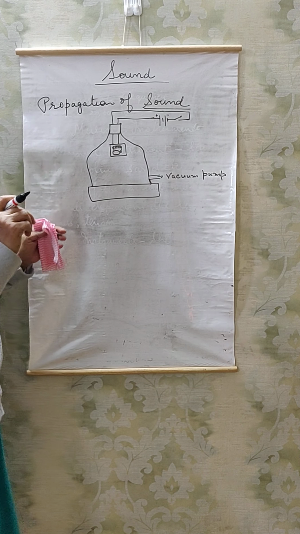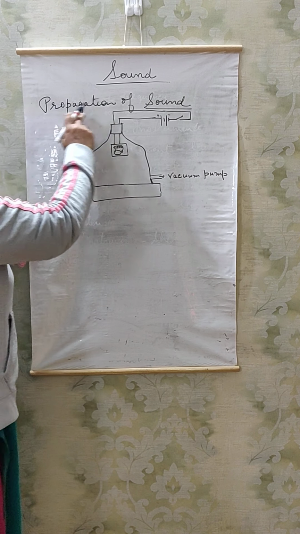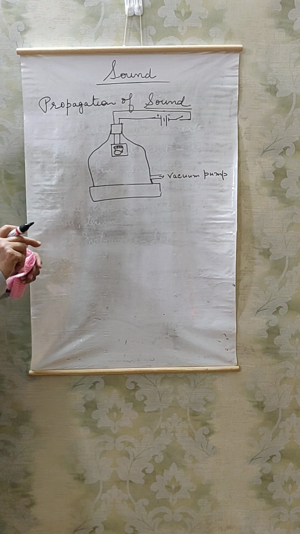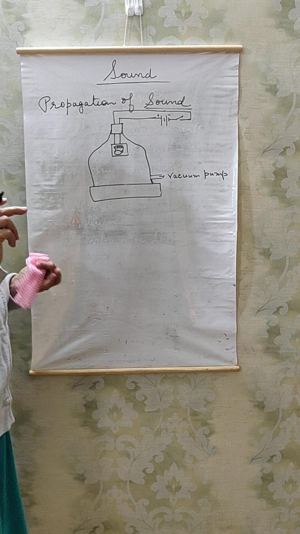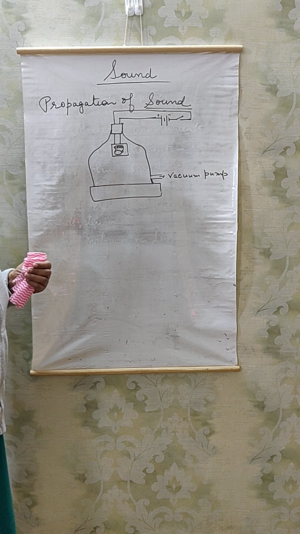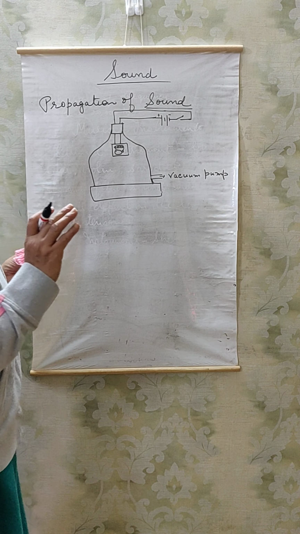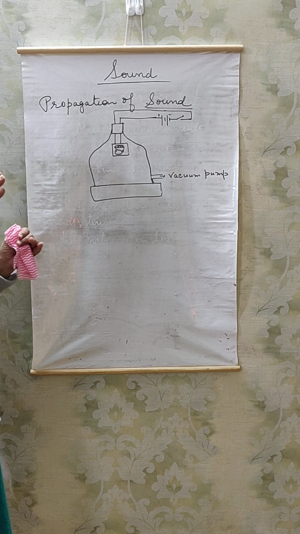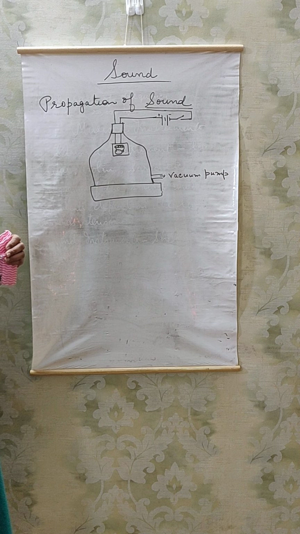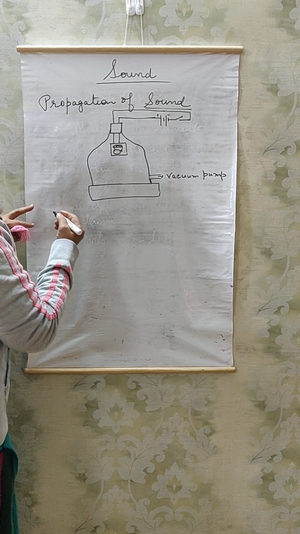Next, children, we study how sound is propagated. Propagation of sound. Sound is created by a vibrating body. That means vibrations are there, then the sound is created. So, sound is propagated in the form of wave.